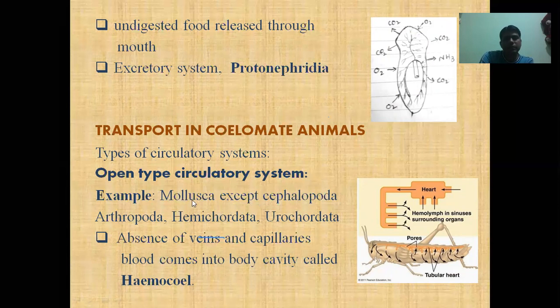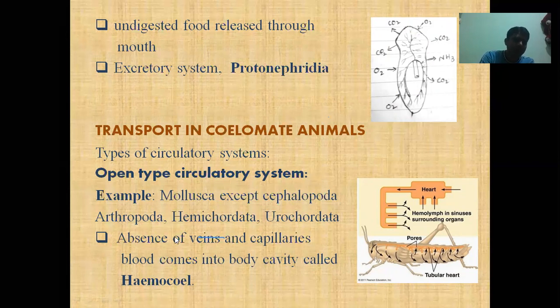First of all, the mollusca. Mollusca except cephalopoda. Cephalopoda is a class of mollusca containing sea squid and octopus. These types of animals contain closed type of circulatory system, but other mollusca contain open type of circulatory system. The arthropoda also contain open type of circulatory system, as do hemichordata and urochordata. The urochordata are commonly known as tunicates.